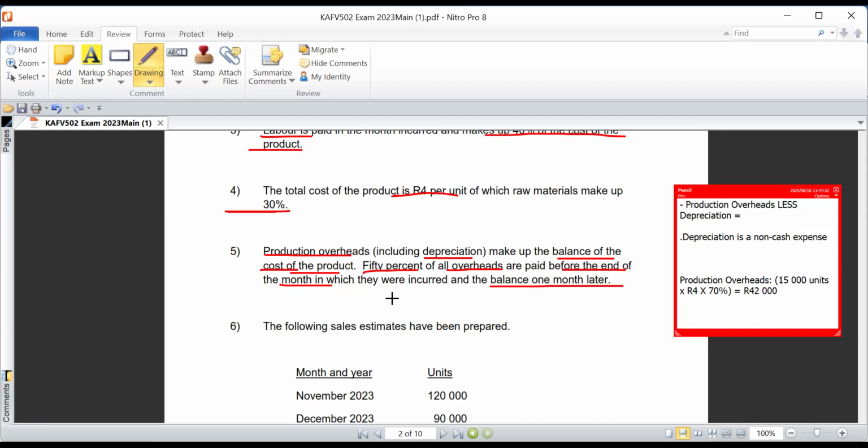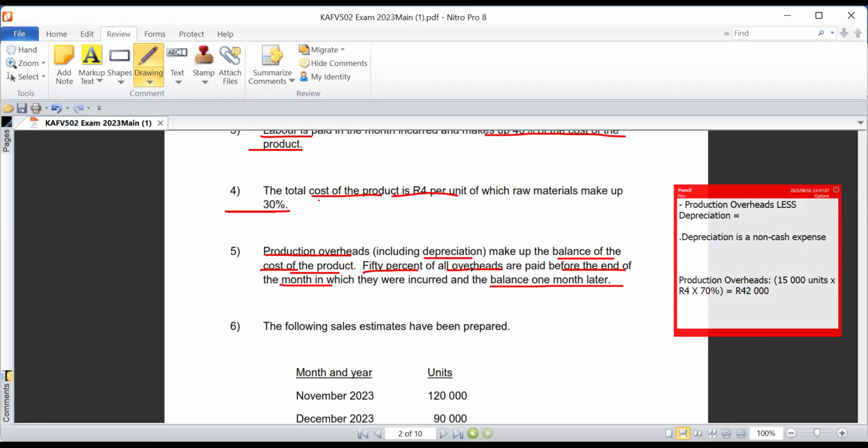That's what is equivalent to our production overheads. So when they're saying it makes up the balance of the cost of the product, remember we are told the total cost of the product to be 4 rand per unit, of which raw materials make up 30%. So the other difference, that's what makes up the cost of production overheads they're talking about. Now, but then depreciation still needs to be determined.